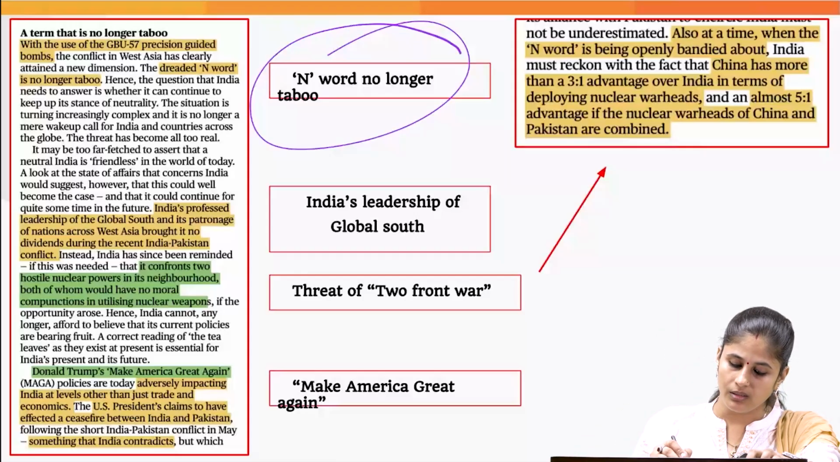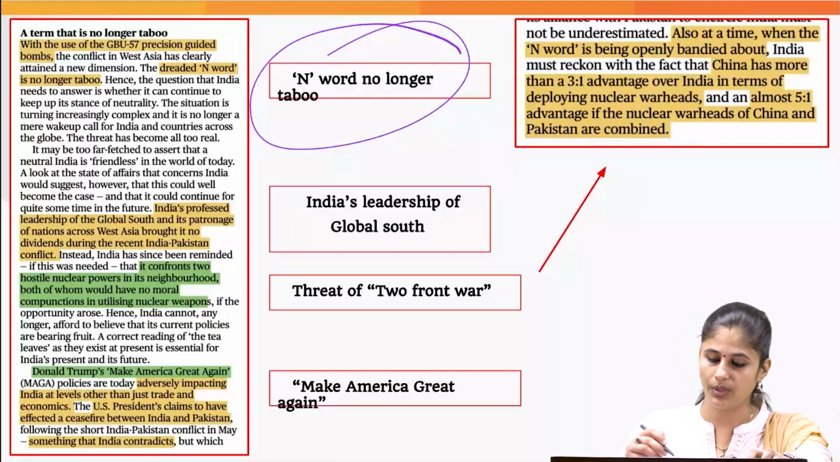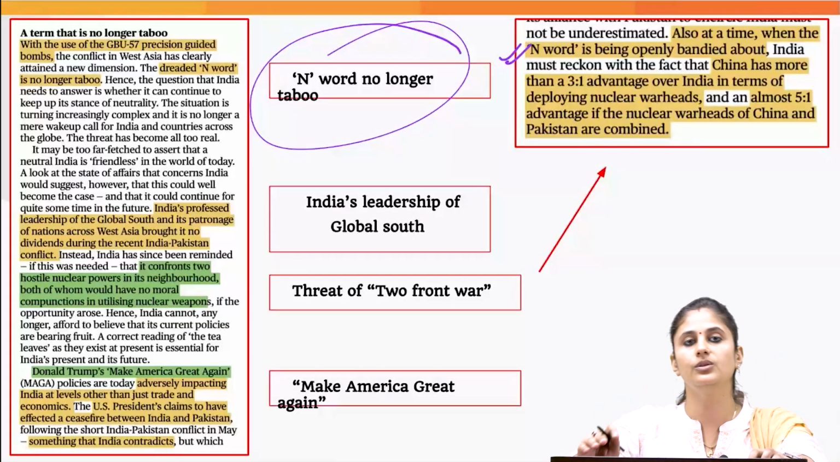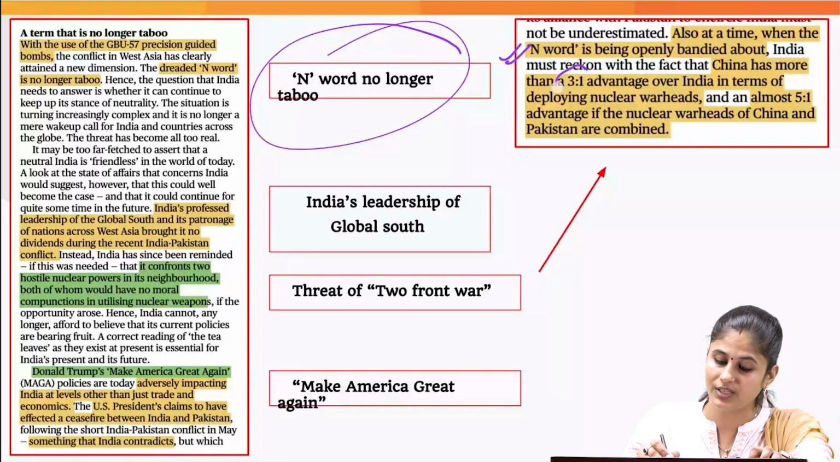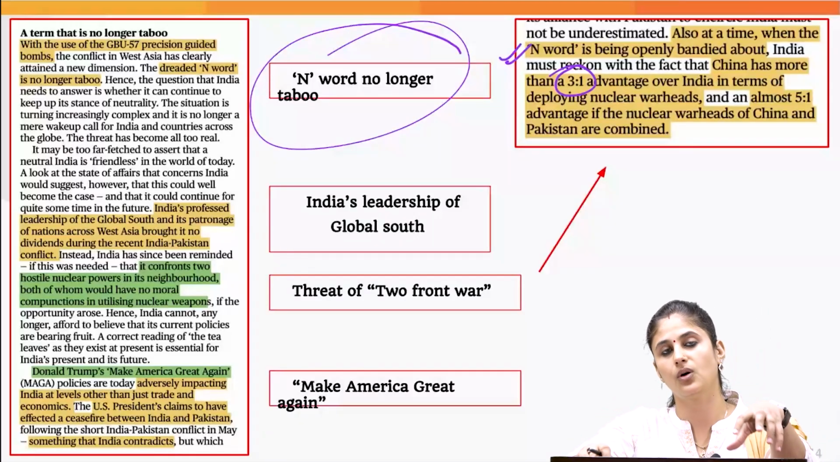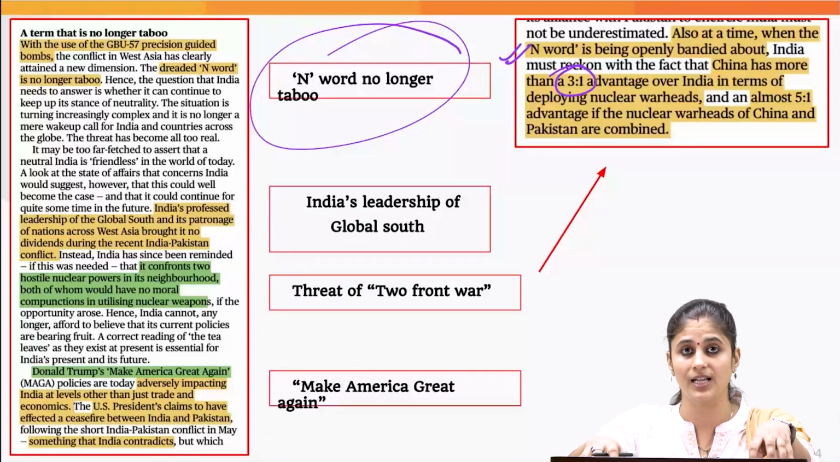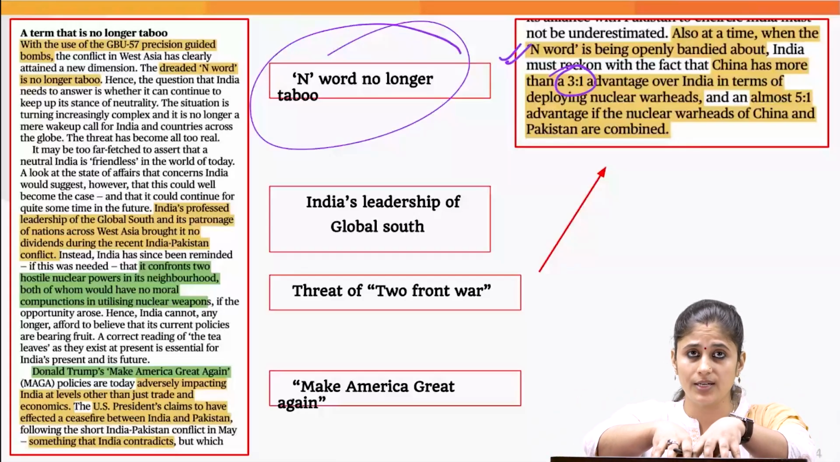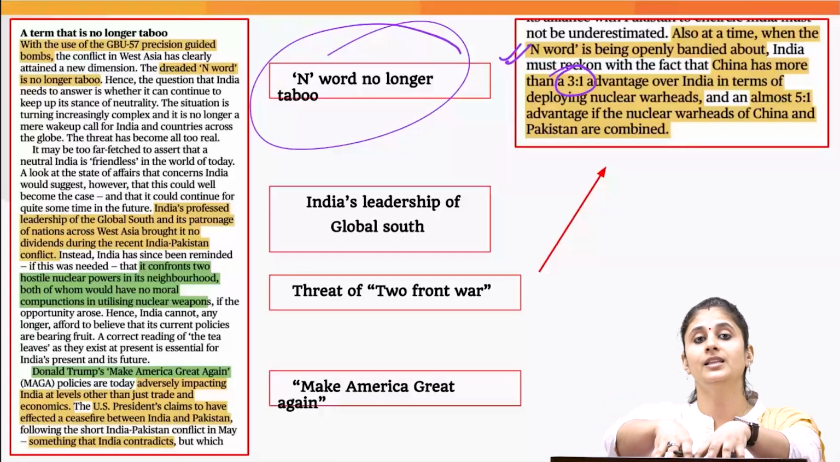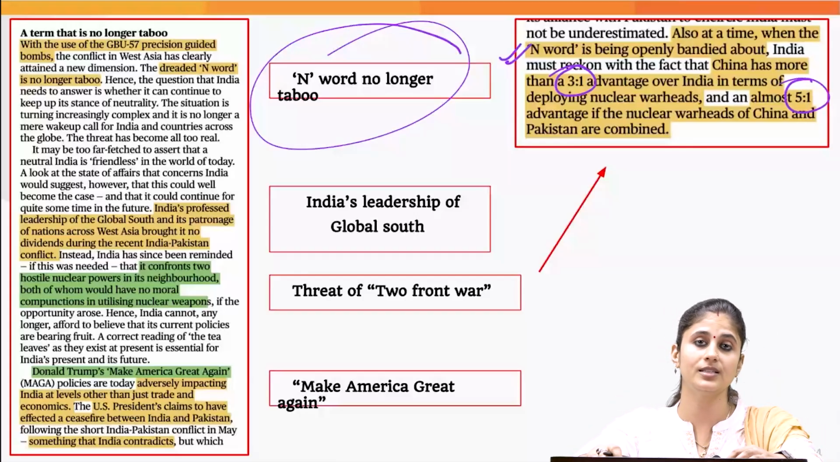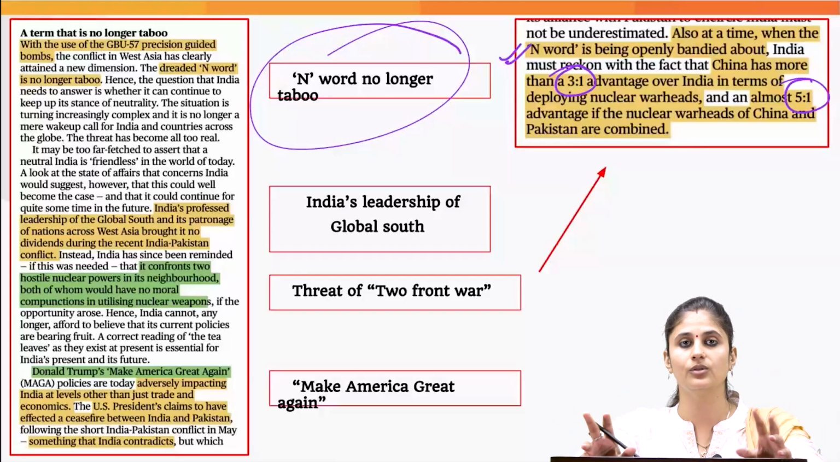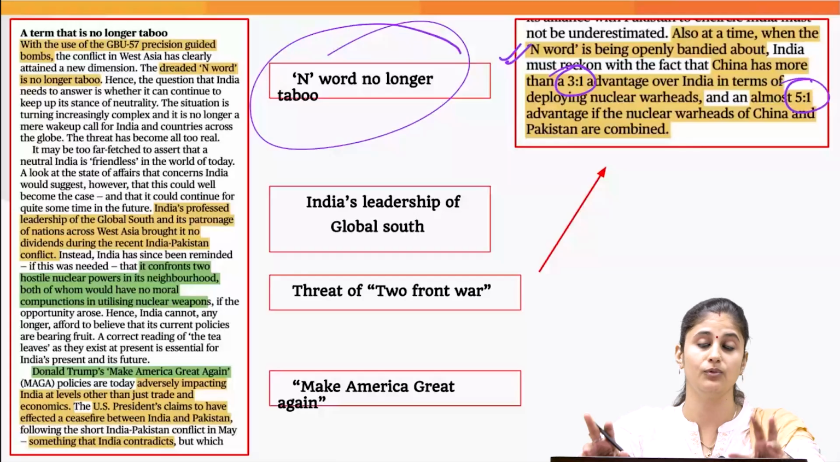And why is it a challenge? Because if you look into the nuclear warheads which are there with China, China has an advantage of 3:1 if you compare the nuclear warheads of China and India. And if you combine the nuclear warheads of China and Pakistan, then they both have an advantage of 5:1. So this is the reason we need to also look into our nuclear doctrine, the no first use